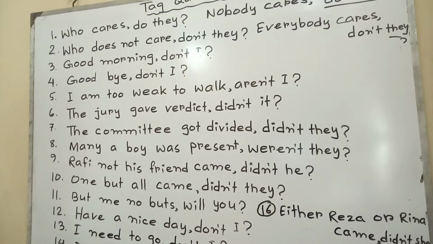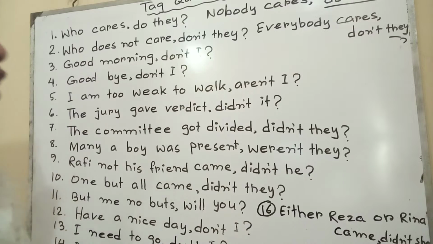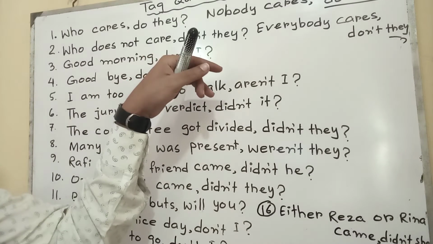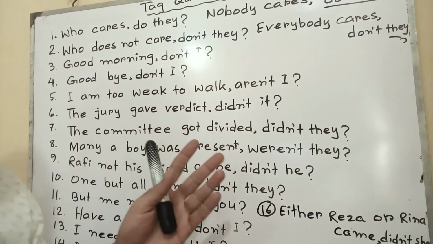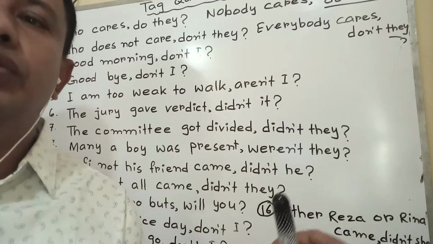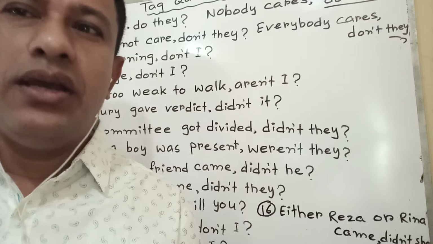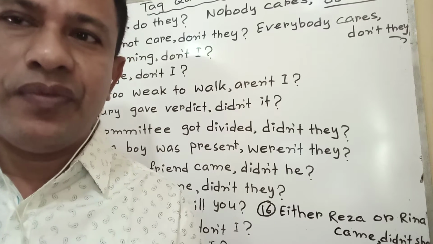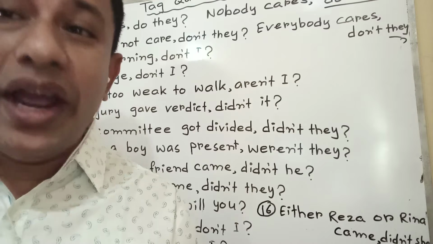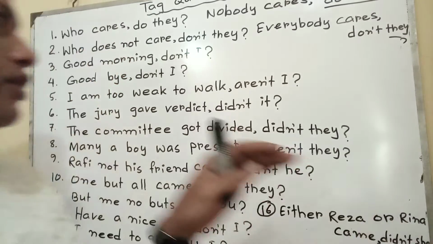Good morning, the answer is don't I. How can it be? Good morning means I wish you good morning, coming through narration. I wish: that means don't I. I wish is present indefinite form. That's why if we find present form, do, did, does will be there. Such as, he goes there, doesn't he? We go there, don't we? We went there, didn't we? They go there, don't they. In this way.